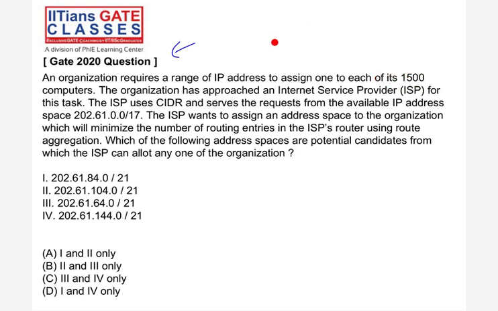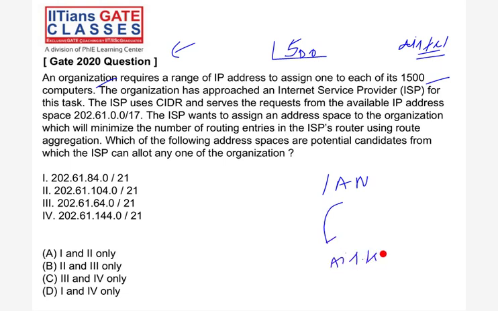So IANA gave some address space to Airtel. So the company goes to the ISP, not IANA, going to Airtel and asking, give me some IPs, right? Some address space is there. The ISP wants to assign an address space to the organization which will minimize the number of routing entries in the ISP router using route aggregation. Route aggregation, okay, that is the main thing. We will talk about that.